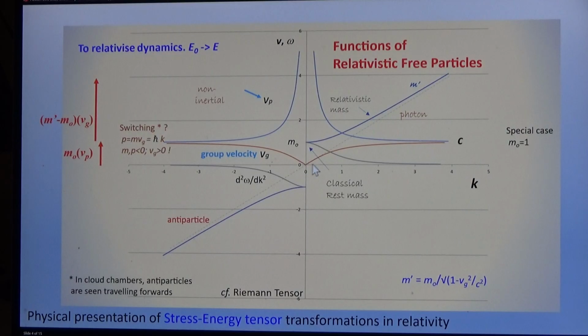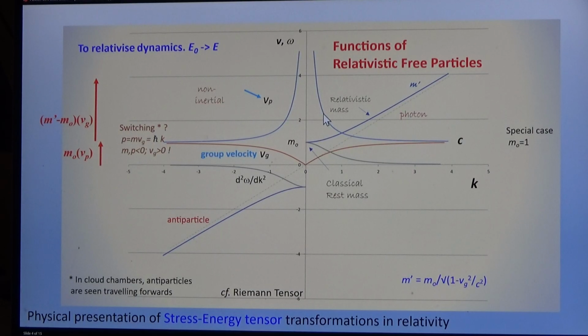Here's the group velocity, zero at low k, and limiting to c in relativity as it goes faster and faster. The rest mass is Newtonian, but the mass increases with speed in relativity.